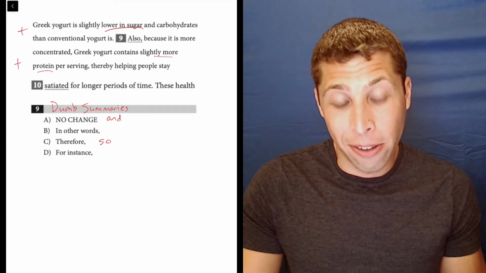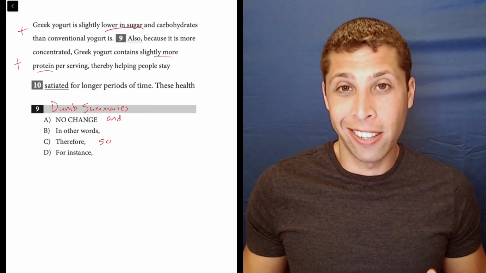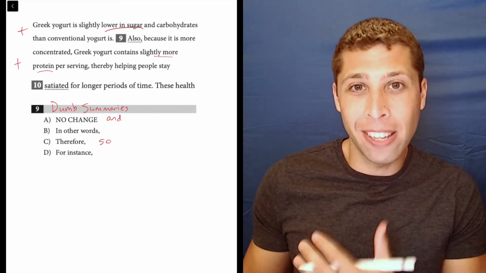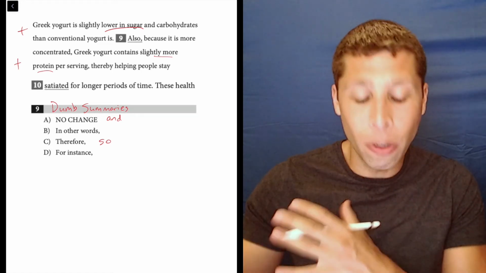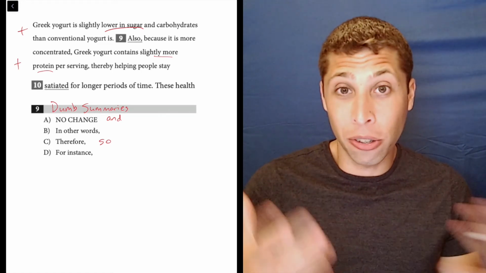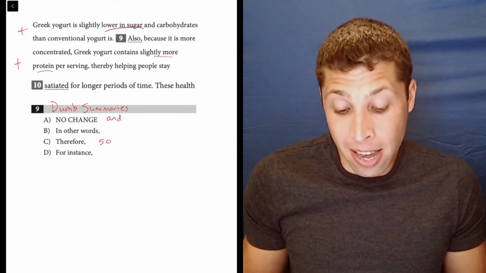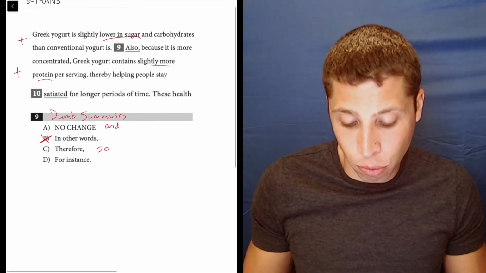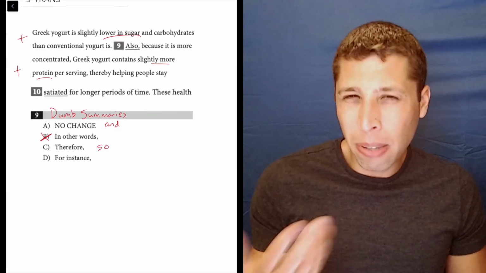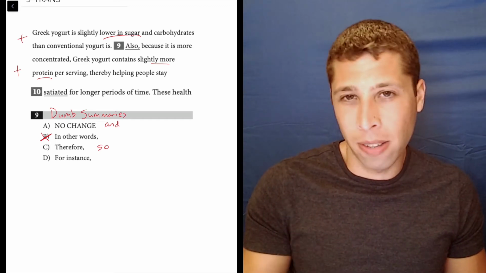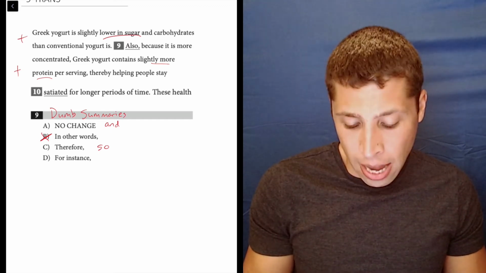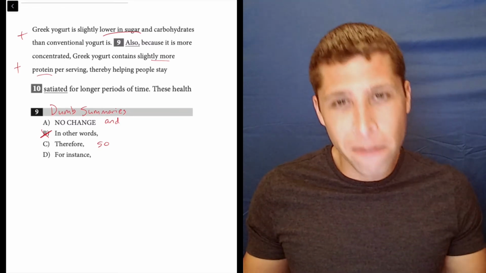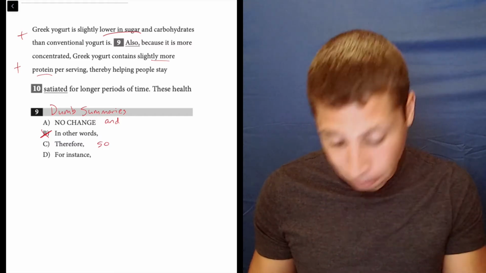Now, ask yourself, is the second sentence the first sentence in other words? Is it just restating the same idea? No, it's a new idea, right? There's a difference between something being low in sugar and high in protein. Those are different facts. They're not the same fact repeated. So be literal here. This one just doesn't make any sense. It doesn't match with what's being said. The same thing with D, right? For instance, we know what that phrase means. It has to do with examples. And the second thing is not an example of the first thing. They're two separate facts about the nutrition of Greek yogurt.